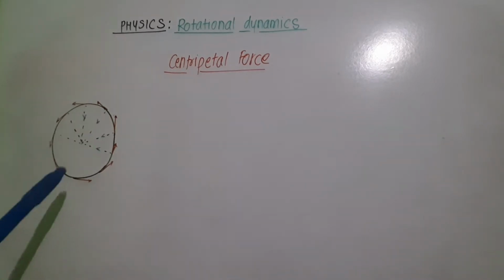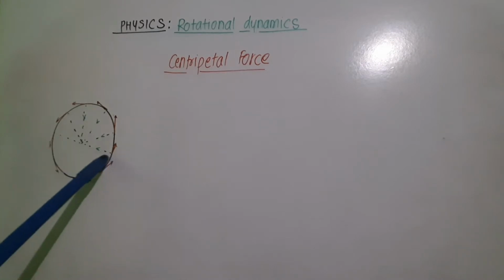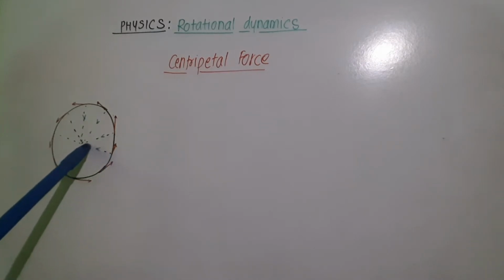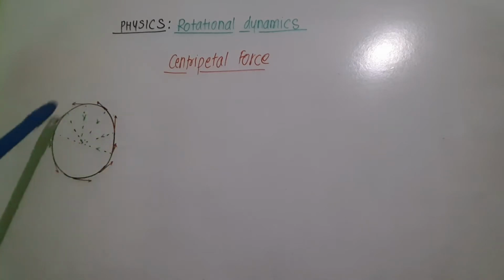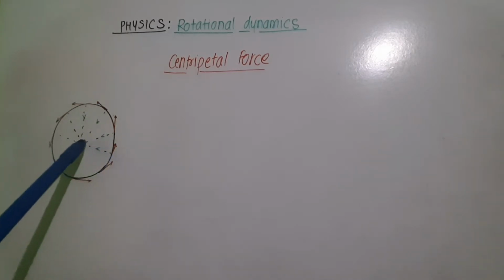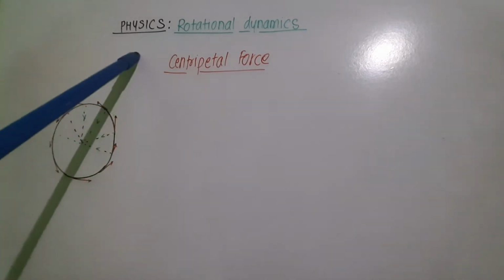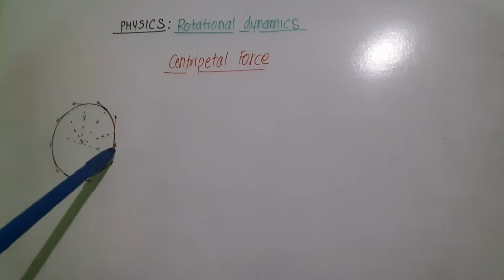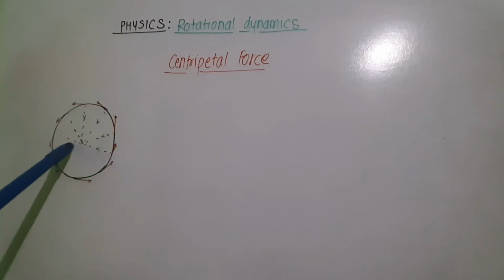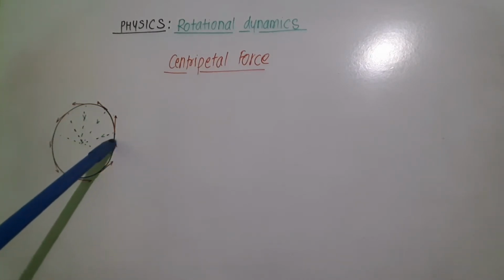Now see the direction of this force. This force must be acting towards the center of the circular path. अगर ये force towards the center नहीं act होता तो this body which is performing circular motion should move in this direction. क्योंकि उसको कोई force pull कर रहा है towards the center तो उसका direction change हो रहा है.